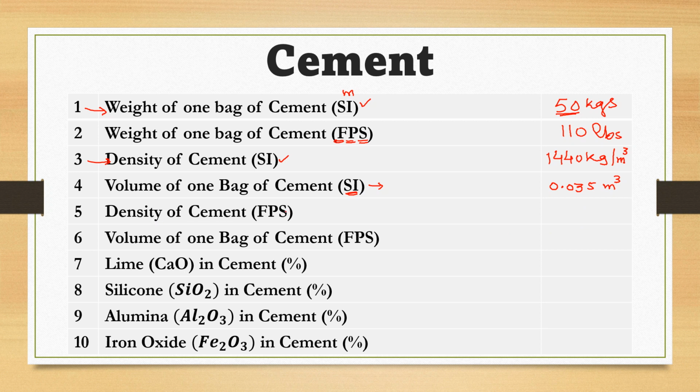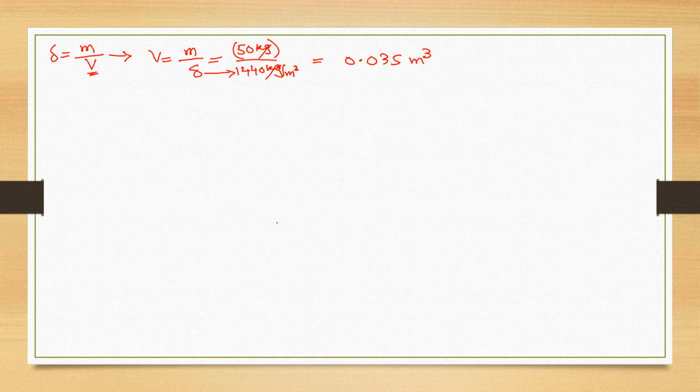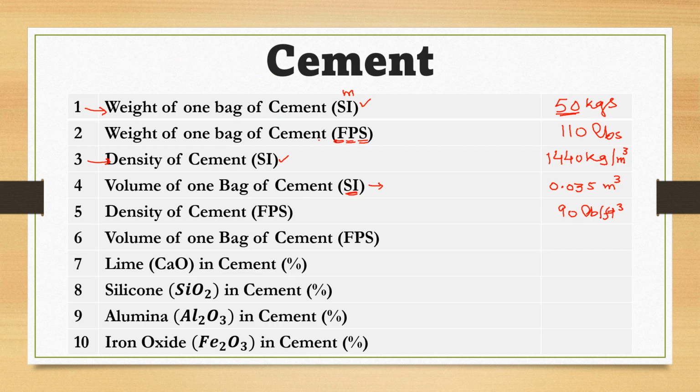Density of cement in FPS system. What is density of cement in foot pounds second system? It is normally taken as 90 lbs per foot cube. It is conversion of 1440 SI density to FPS density. So what will be volume of one bag of cement in FPS? Simple. You will again revise this formula. Volume is equal to mass over density. So what is mass of one bag in FPS system? The weight of one bag in FPS system is 110 lbs.